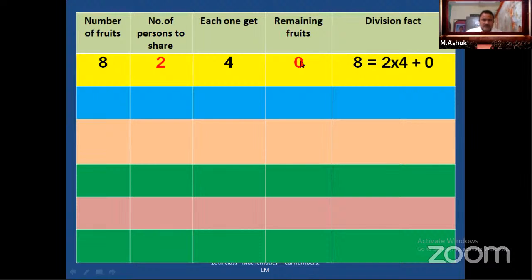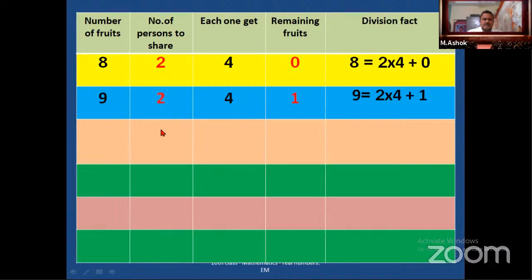So after doing division in lower classes, we verified whether it is right or wrong with the help of the division fact. Okay, 8 equals 2 into 4 plus remainder. Is there anything remaining? No remaining, so here we put 0. 8 equals 2 into 4 plus 0. Means we are sharing 8 fruits among 2 persons, so each one gets 4 and no balance, that is 0.